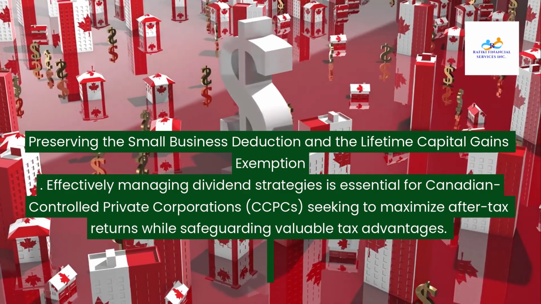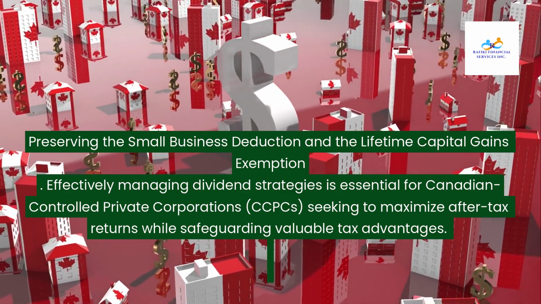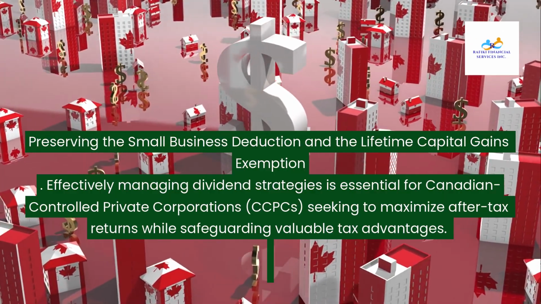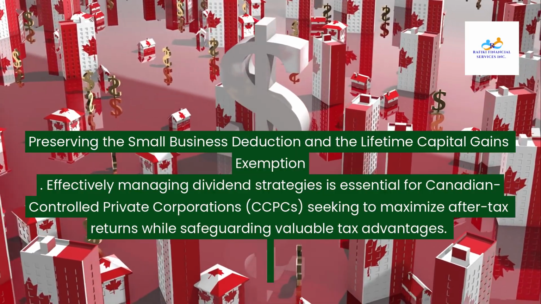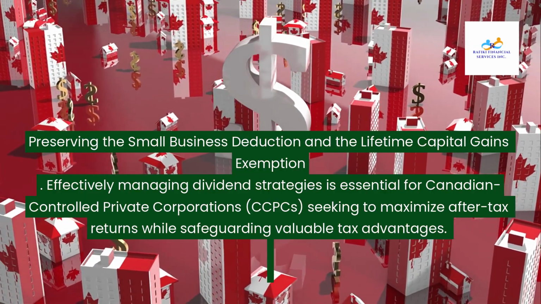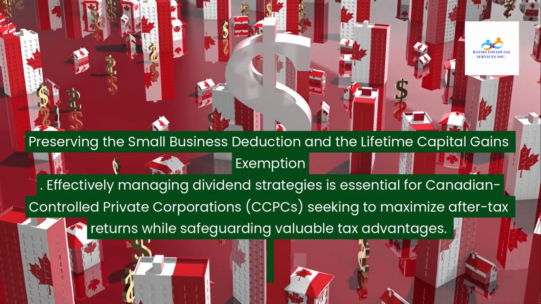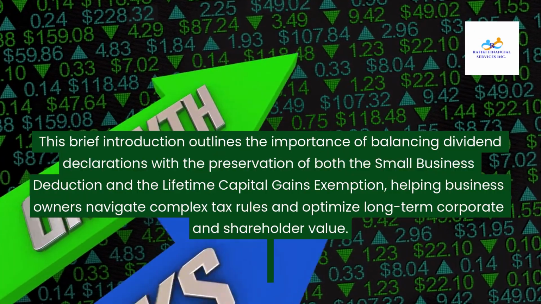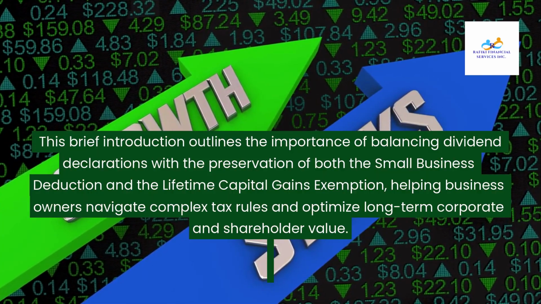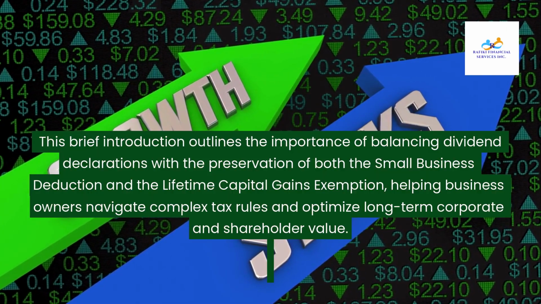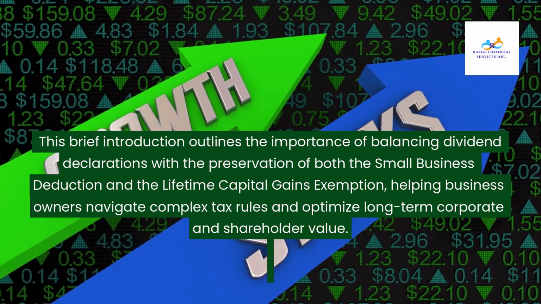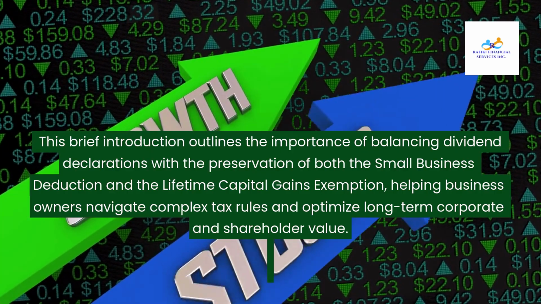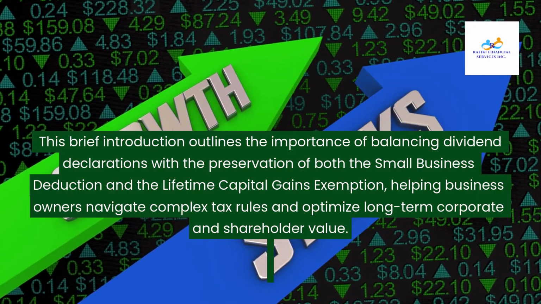Preserving the small business deduction and the lifetime capital gains exemption. Effectively managing dividend strategies is essential for Canadian-controlled private corporations, CCPCs, seeking to maximize after-tax returns while safeguarding valuable tax advantages. This brief introduction outlines the importance of balancing dividend declarations with the preservation of both the small business deduction and the lifetime capital gains exemption, helping business owners navigate complex tax rules and optimize long-term corporate and shareholder value.